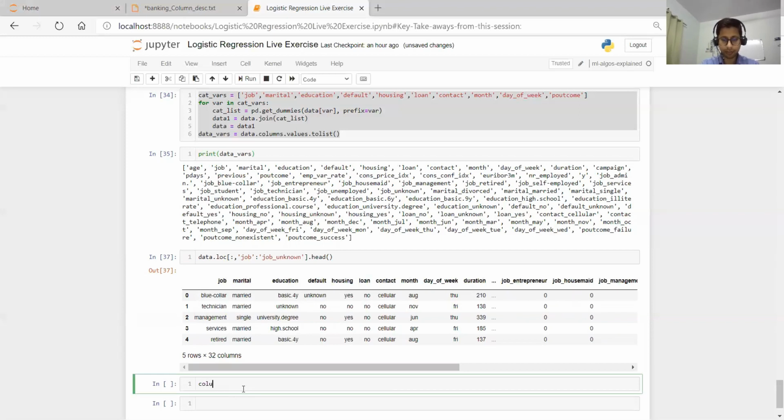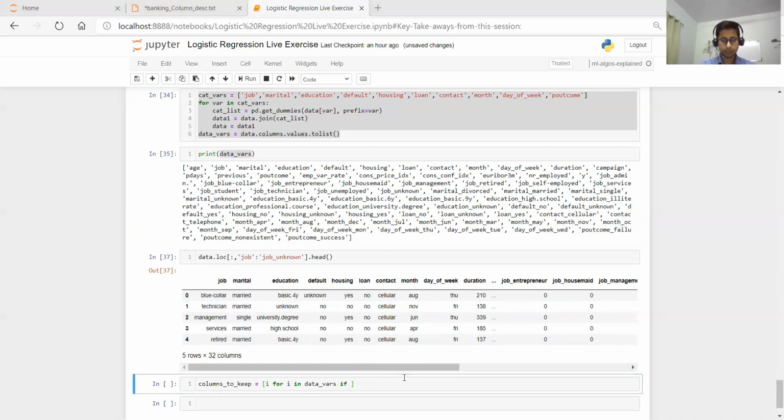We'll declare one variable, columns_to_keep, is equal to, for i in, we'll directly assign i in variables. Where is the variable? Yeah, data underscore where. Okay, we have data_where here, this column.